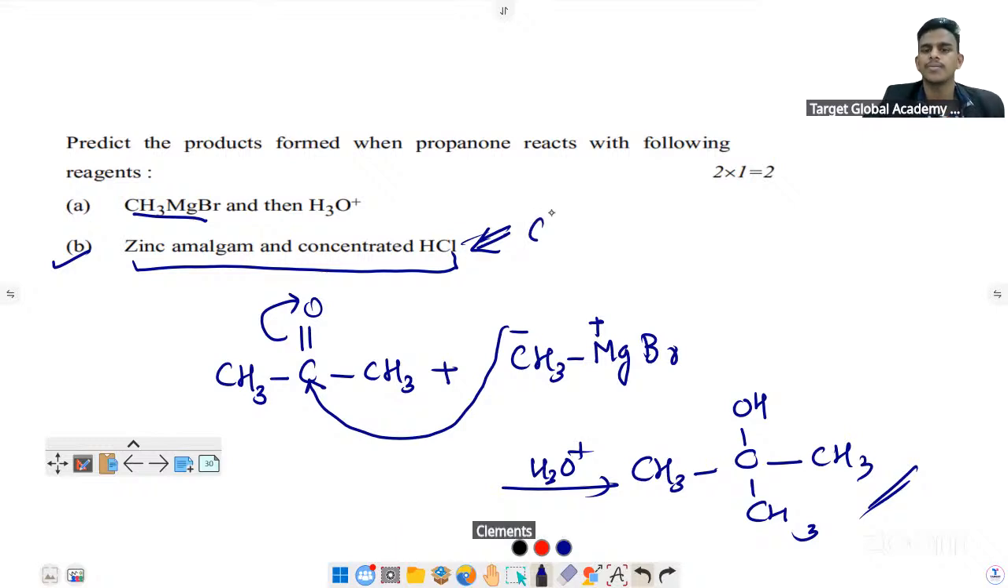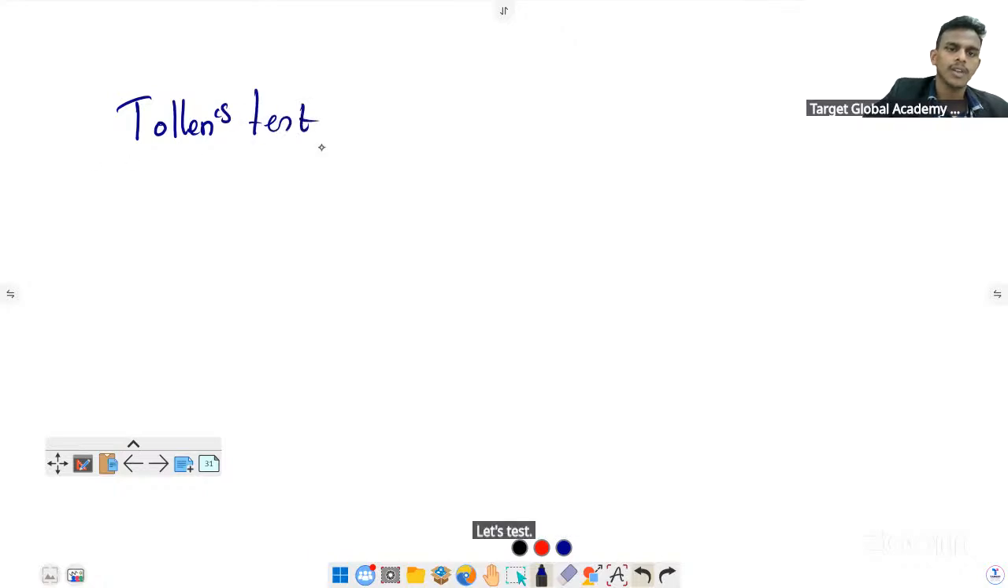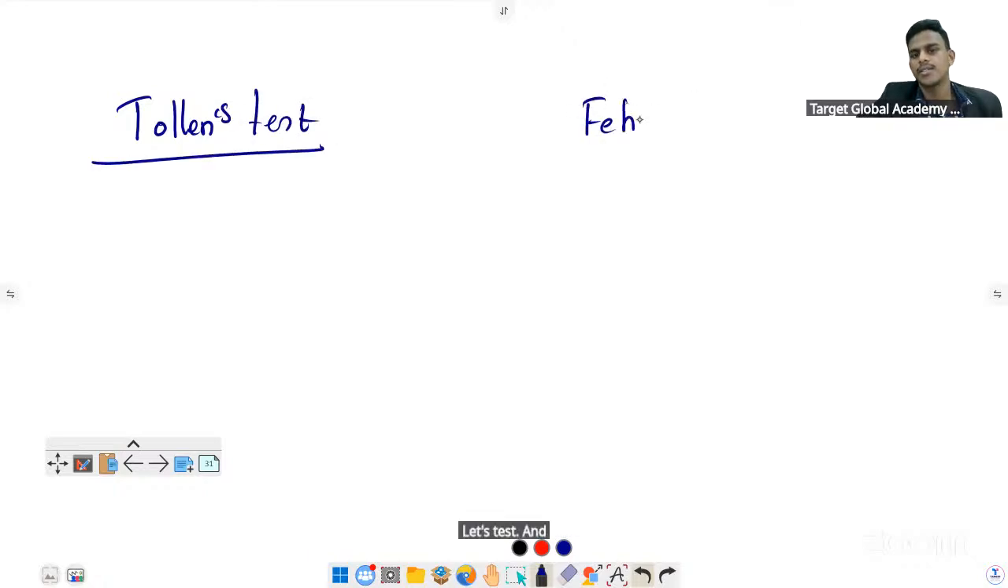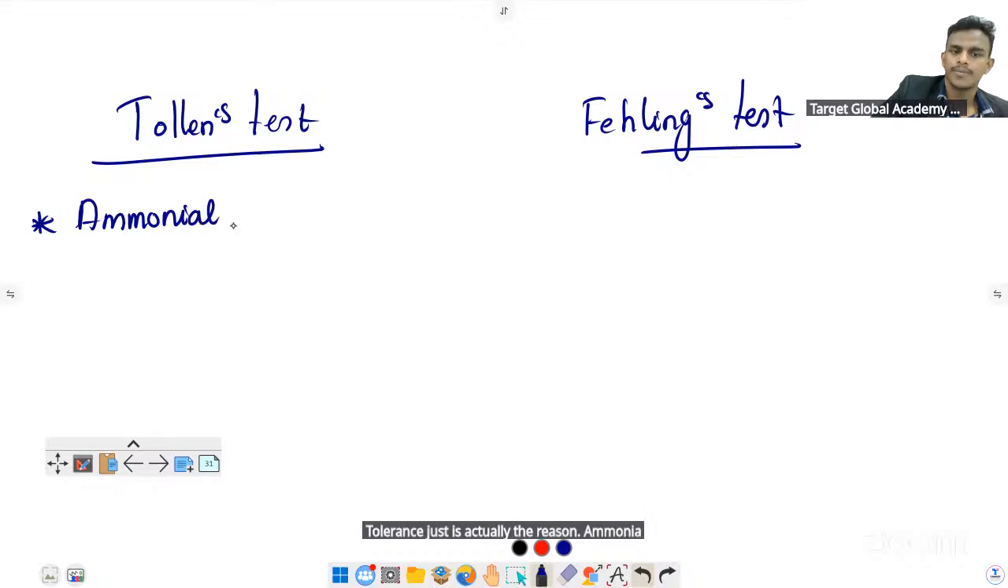Clemmensen reduction: the carbonyl group is converted to a CH2 group. Now, as mentioned, there is the Tollens test and Fehling's test. The Tollens test uses the reagent ammonical silver nitrate solution, ammonia-containing AgNO3 solution.